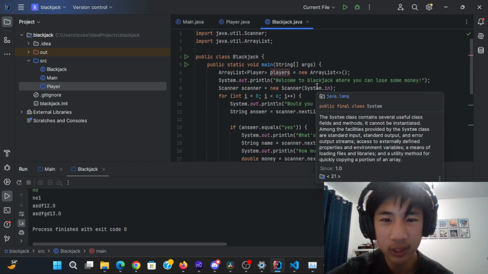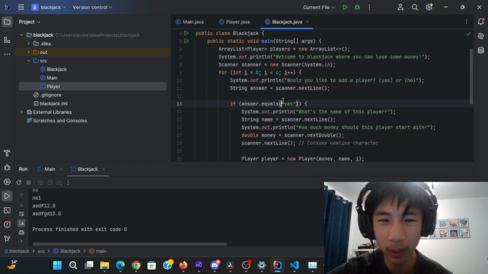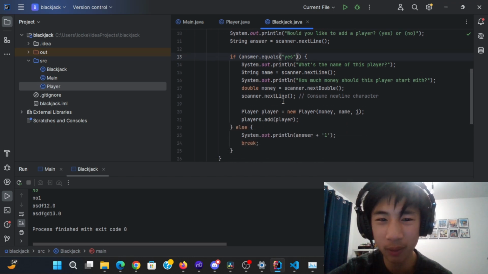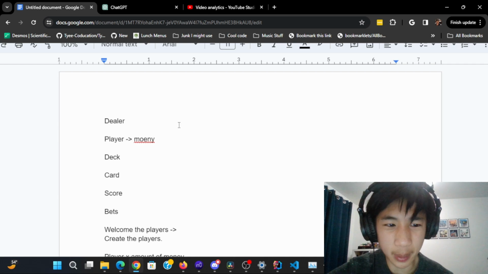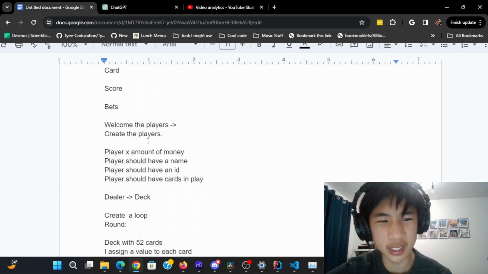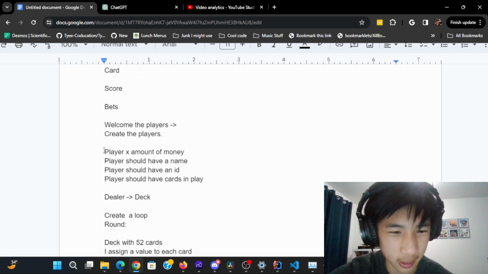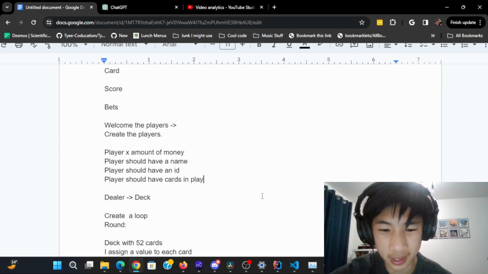So I realized that I was adding a lot of stuff on my blackjack game, and it was probably going to be better to plan stuff out, because unlike my hangman game, blackjack has quite a bit of stuff. So the first thing I did is went through my plan. So let's look at that. I looked at my poorly created plan, but the first thing I saw is I need to create the players and then create a player class. So that's exactly what I did.